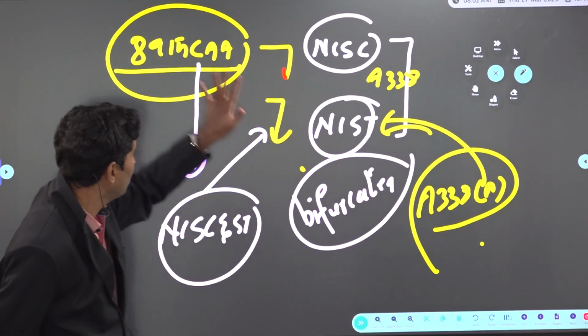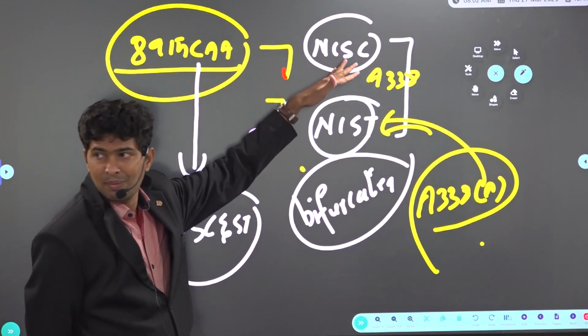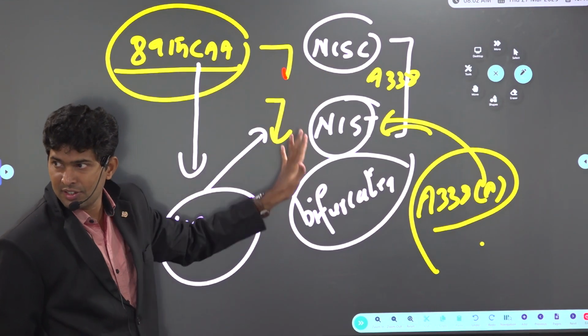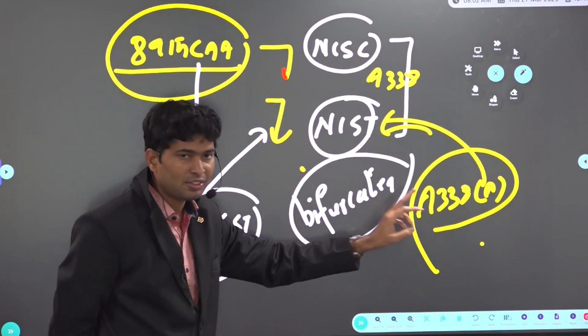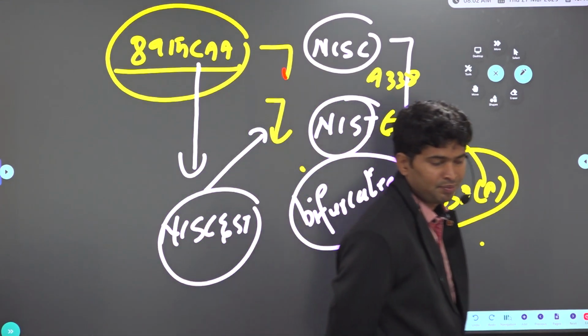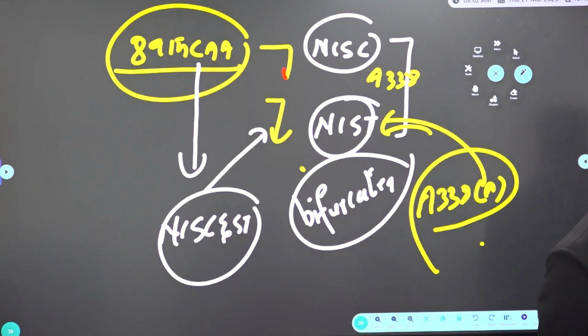Earlier for both together only one was there. Now we separated them. For SC separated, ST separated. That's why 338A got added. Now anyway, we're going to study something later. NCBC, National Commission for Backward Classes, is also a constitutional body only. Originally it was not a constitutional body, but later we made it. This is the 89th CAA.